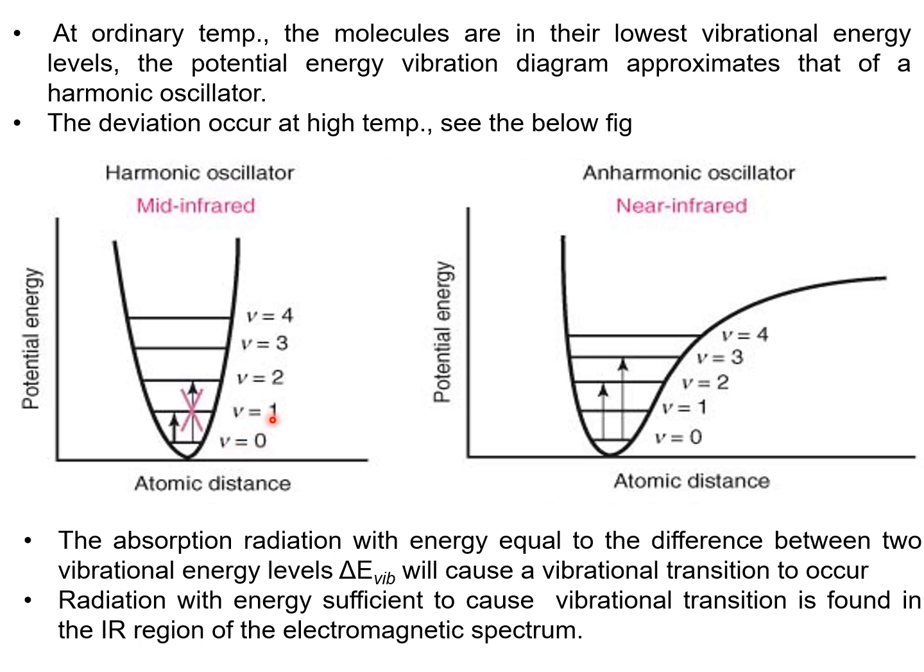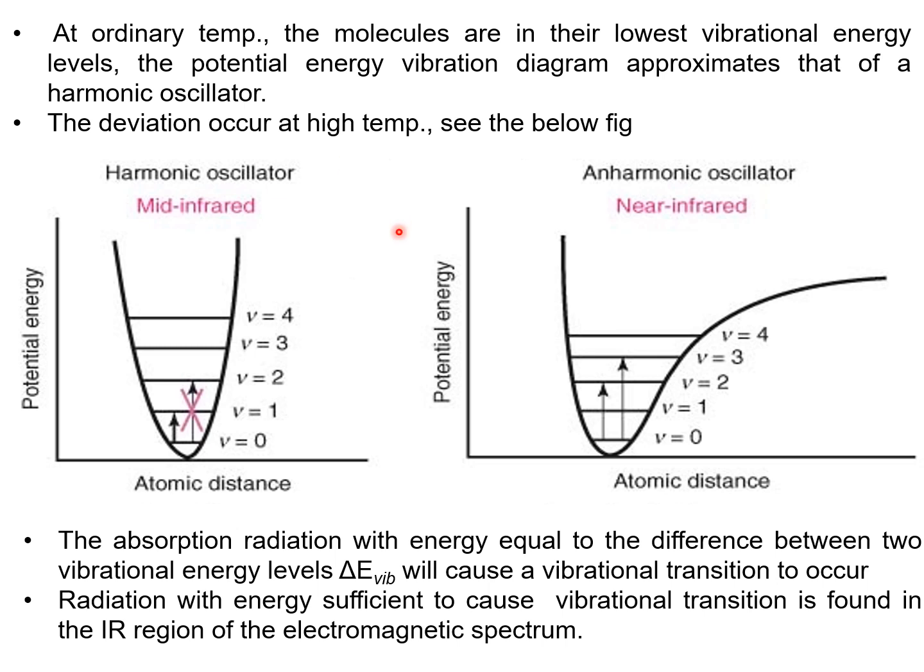Next one is 1, 2, 3, 4. You are observing that here E is equal to h nu in the V equal to 0 level. The difference between these two vibrational energy levels, delta E vibrational, is equal to h nu. So at ordinary temperature we get the harmonic oscillator-like parabola.